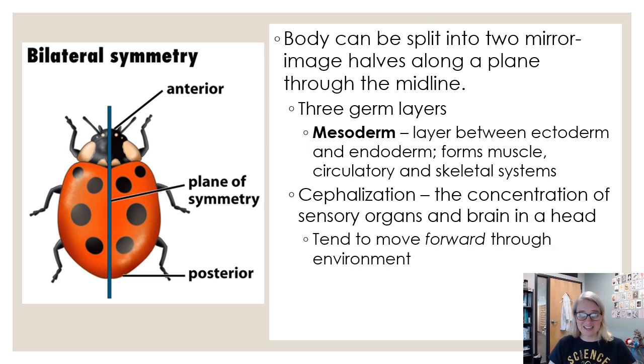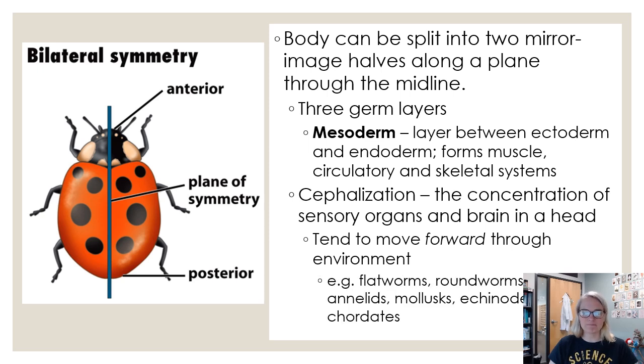And with this head, we now have a front part and a back part. So they tend to move forward through their environment with the head being the leading edge of their body. So this would be things like flatworms, roundworms, arthropods, which are like insects, annelids, which are like worms, mollusks, echinoderms, and chordates. That's us. We are chordates. That means we have a backbone. We'll see that later. Chapter 25.